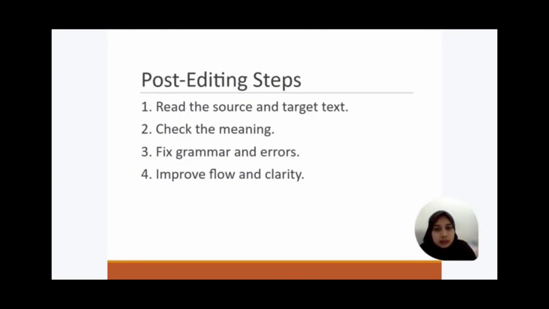The next is post-editing steps. The MTPE process usually follow a few steps. First, we read both the source and target text to understand the meaning. Then we check whether the translation is accurate. After that, we fix grammar mistakes and other errors. Finally, we improve the flow and clarity so the final result is smooth and natural for readers. Okay, next.